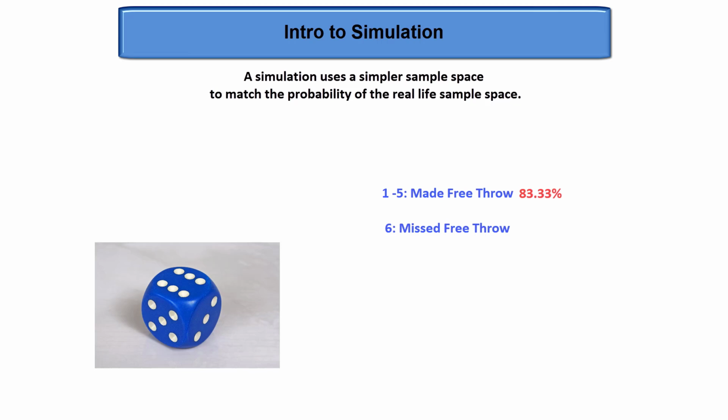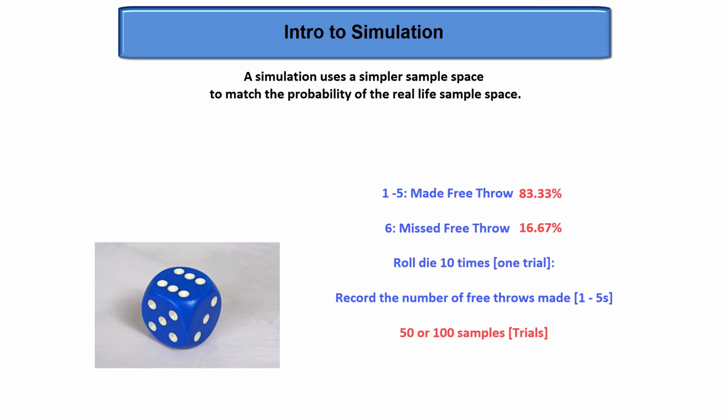A 1 through 5 would be a free throw made, and a 6 would be a missed free throw. We would roll the die 10 times and record how many made free throws, how many numbers 1 through 5 occurred. We would do this for maybe 50 or 100 samples known as trials and record our results and make our conclusion.